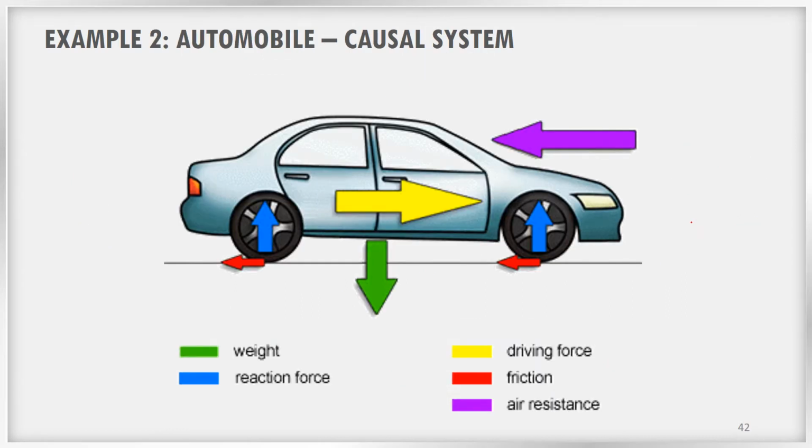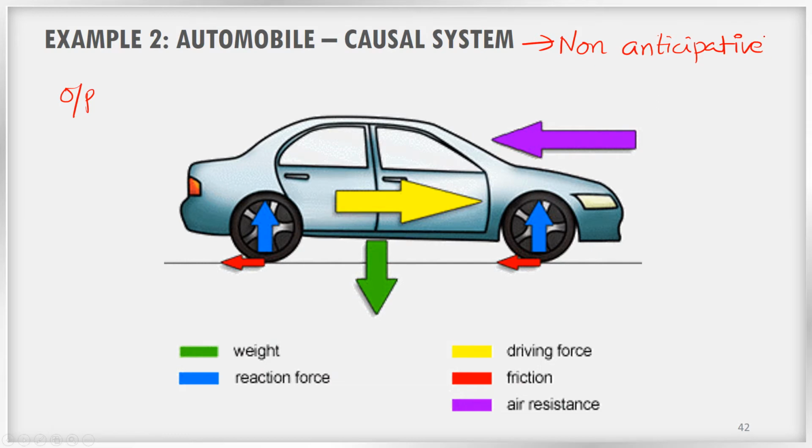Let us take another example. This is an automobile. In the case of an automobile, the output depends only on the present or past inputs. It cannot anticipate how the driver will react in the future. Because of that reason, these causal systems are known as non-anticipative systems.